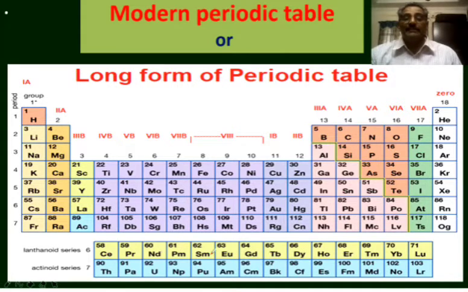Lanthanum, cerium to lutetium, that is with atomic numbers 58 to 71, 14 elements together with lanthanum occupy this place in the periodic table, that is the place of lanthanum in the periodic table.